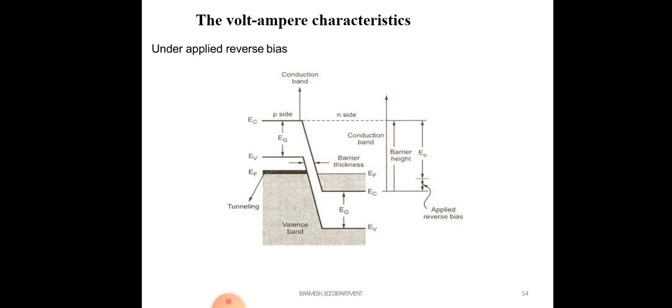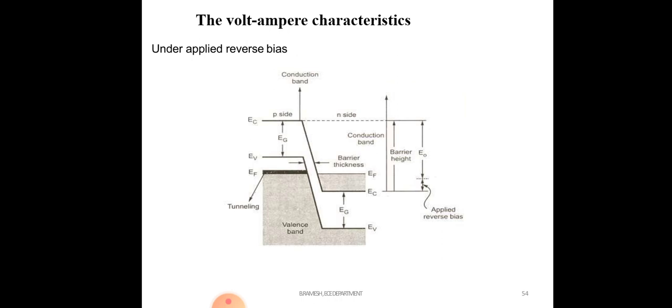Okay, so after this, the volt-ampere characteristics. Due to this quantum phenomenon, some of the charge carriers move from the N side to the P side and from the P side to the N side, and that constitutes some current. And after applying voltage, what happens inside, suppose under applied reverse bias voltage?